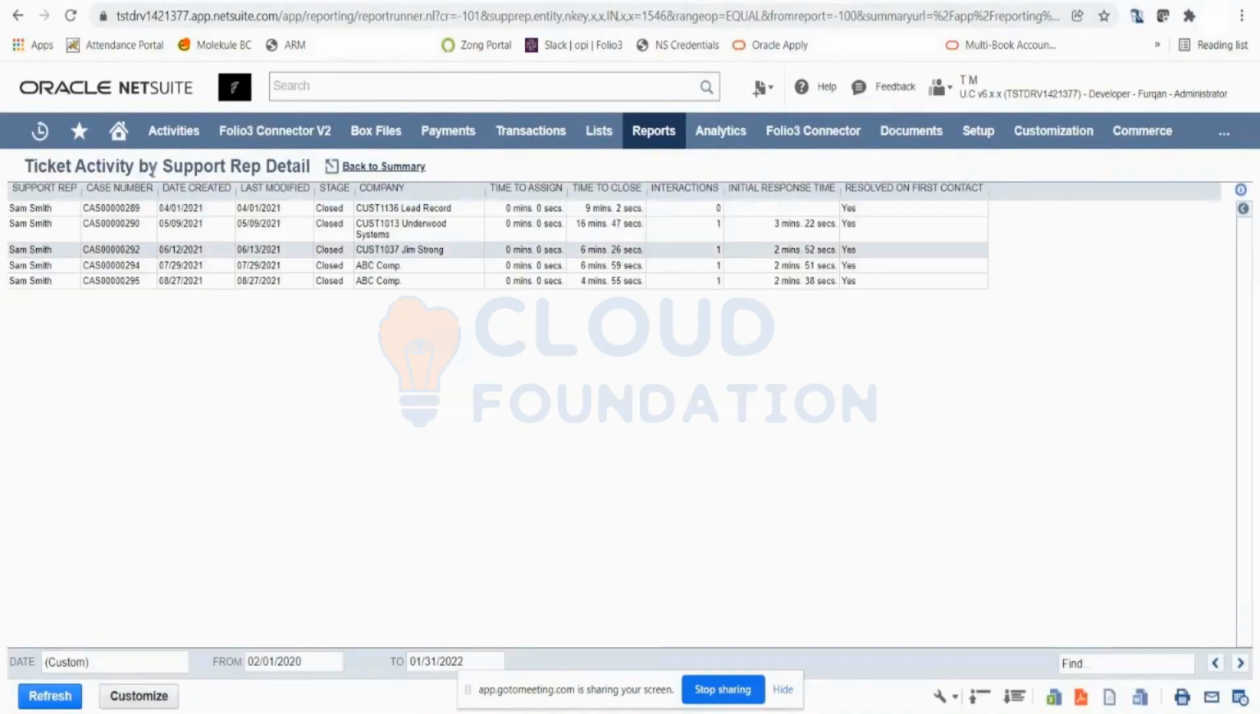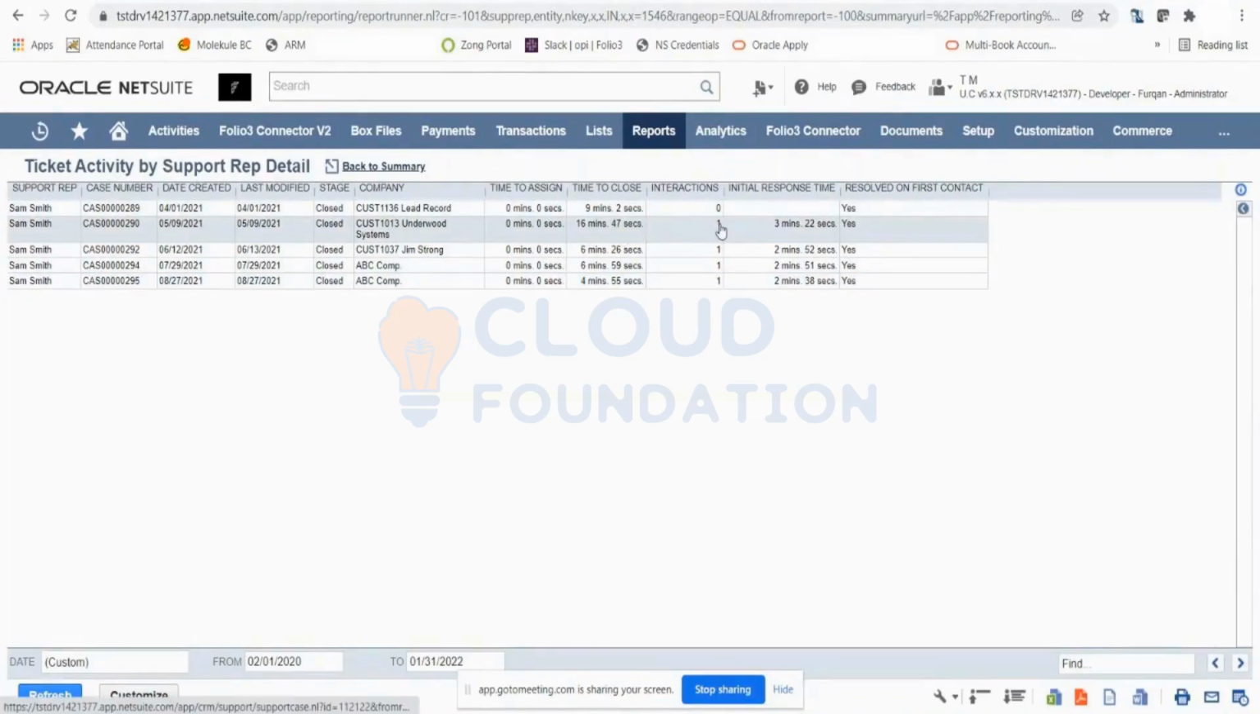And here I can see the activity of Sam Smith. From this date to this date, he was assigned on all these cases. These cases were created on this date, modified. This is the closing status. And this is the company. And this is the time to close that he took. And the interactions that he made.